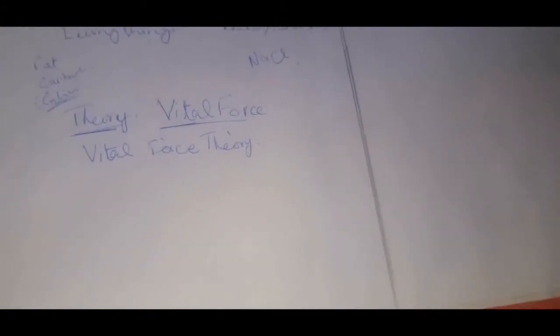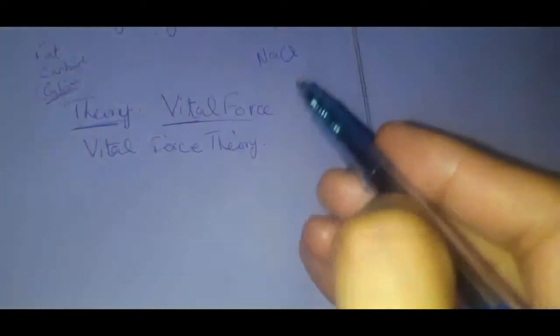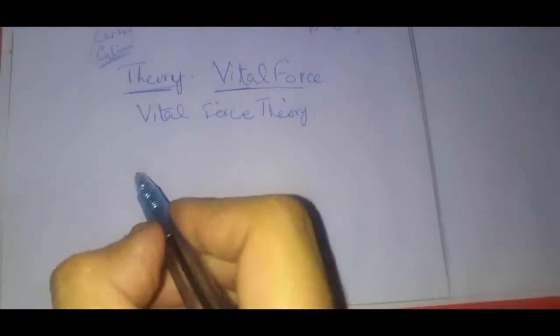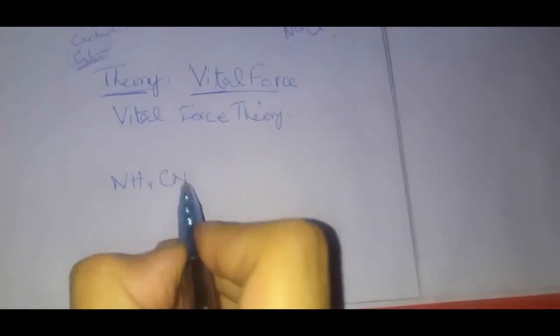So then what happened? Scientists and chemists were doing an experiment in the lab. What did they do? They were actually making something else, but they took ammonium cyanide. The formula of ammonium cyanide is NH4CNO.